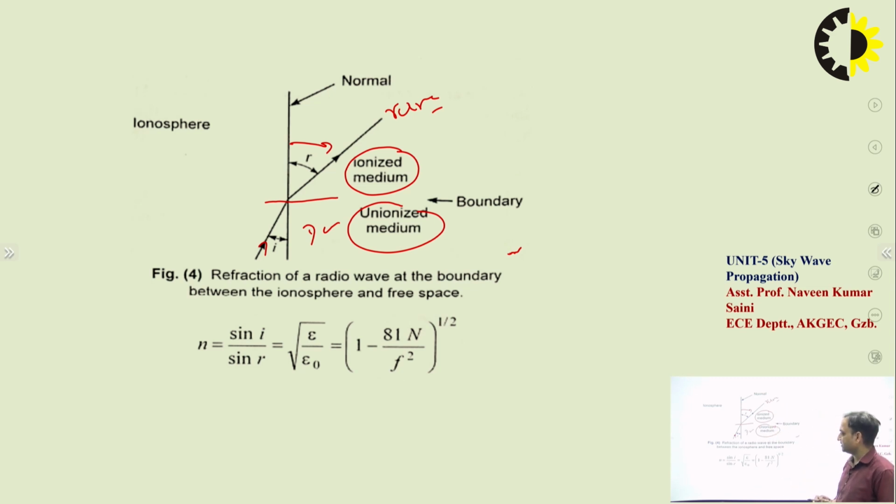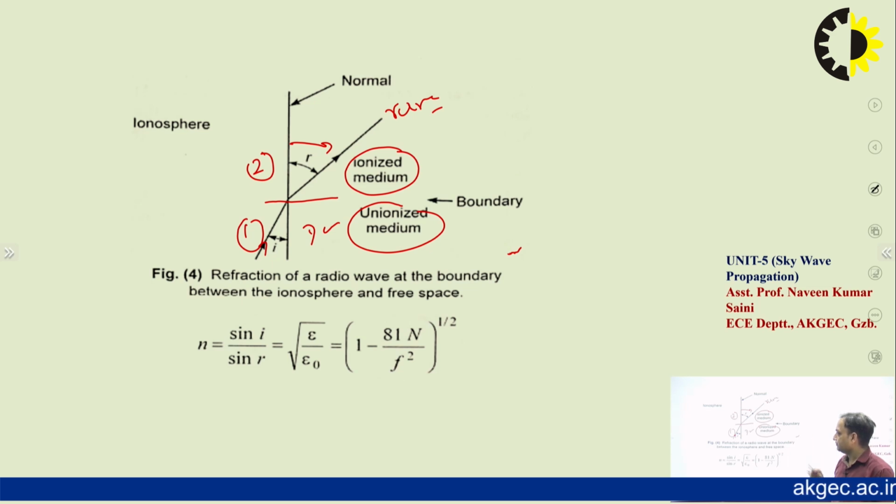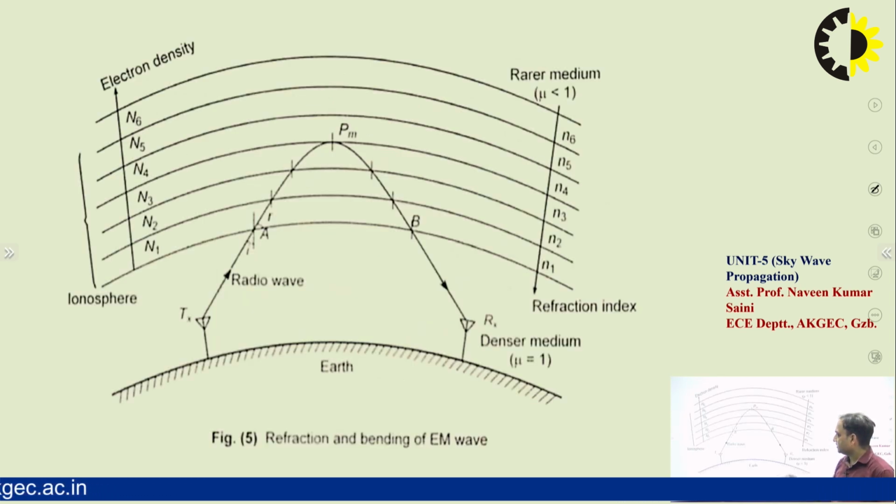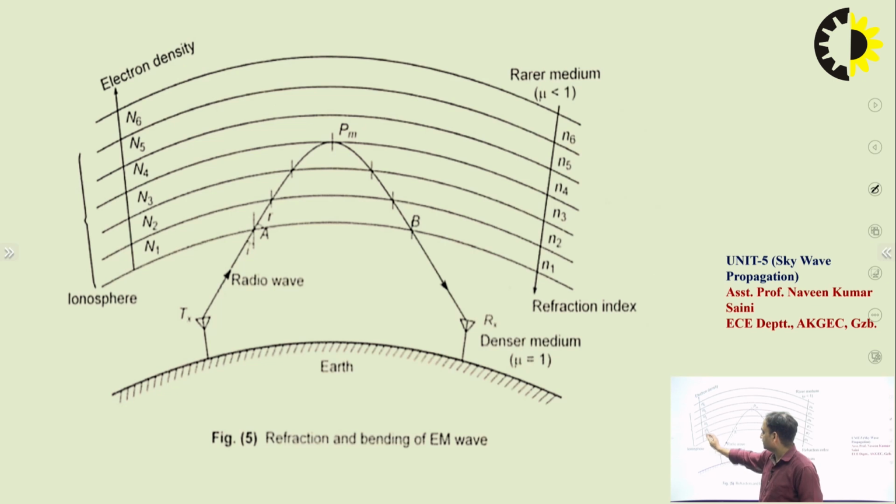By Snell's law, which we are very much aware of, the refractive index is sin i upon sin r, where i is the angle of incidence in medium 1 and r is the refractive angle measured from the normal. And we have just solved that this equals the square root of 1 minus 81 N upon f square. As we move away, the density increases and the refractive index is reduced. Because of that, the wave will go away from the normal.